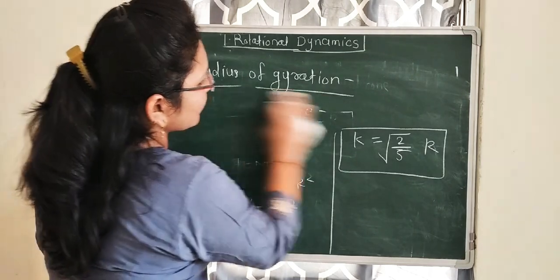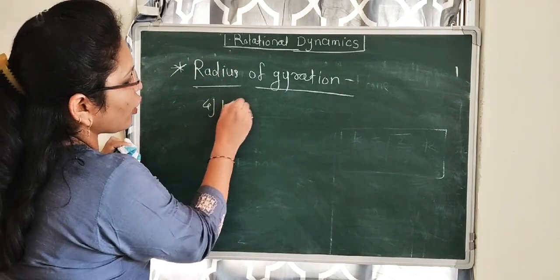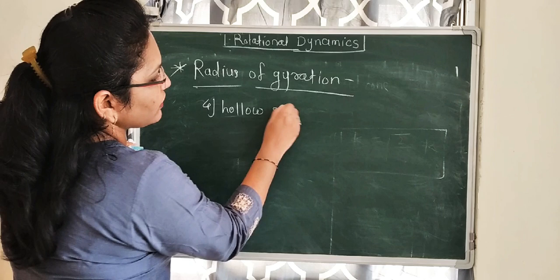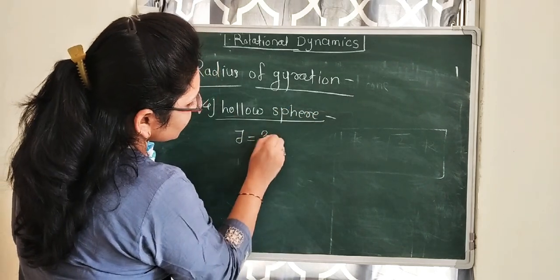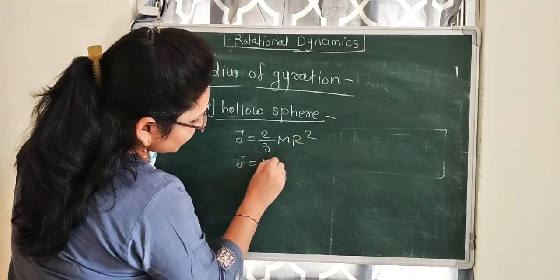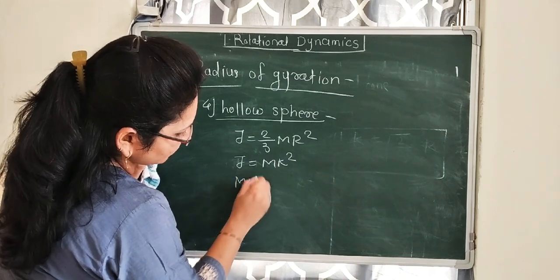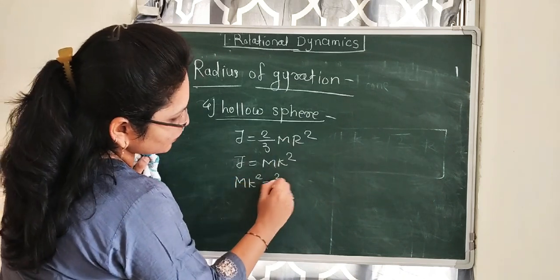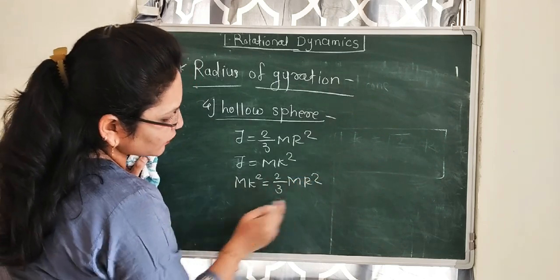Then we will see the radius of gyration for the hollow sphere. For the hollow sphere, the moment of inertia is 2 by 3 mr square. But we have I equal to mk square. Then by comparing these two equations, mk square equal to 2 by 3 mr square. M gets cancelled on both sides.